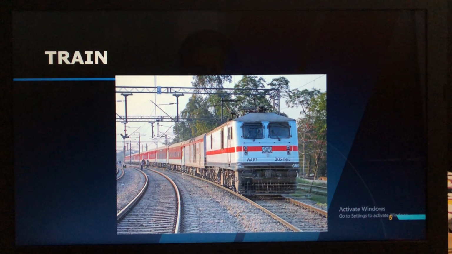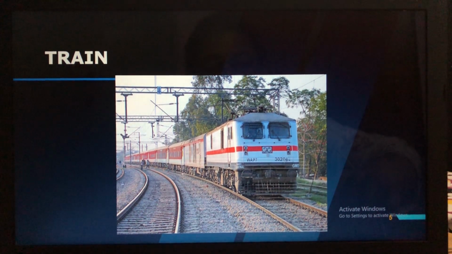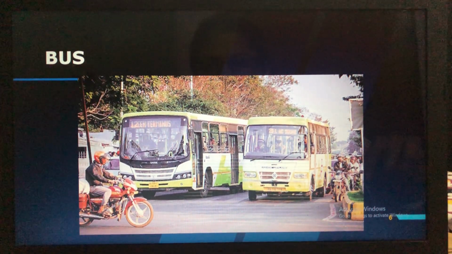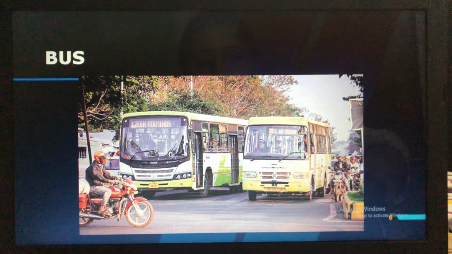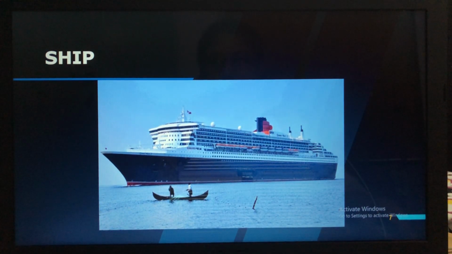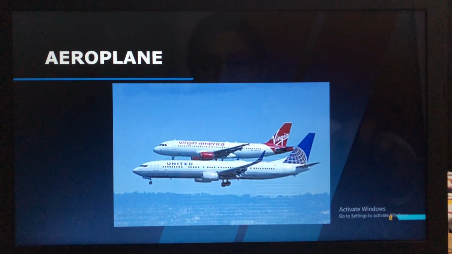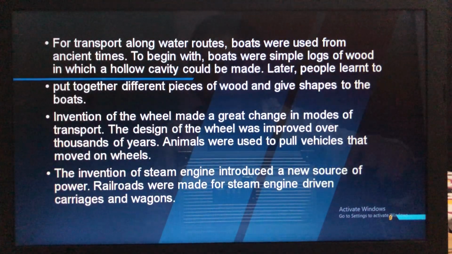Then train. This is also one of the fastest means of transportation. Then bus. This also has wheels. Then here it is a ship as well as a boat. Both are there. Then aeroplane, the fastest means of transportation.